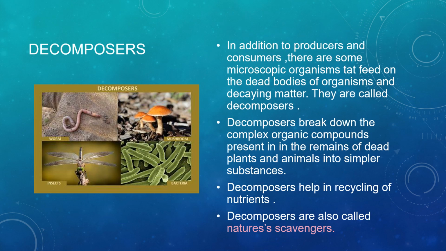Now, after the consumers, we come to decomposers. In addition to the producers and consumers, there are some microscopic organisms that feed on the dead bodies of organisms and the decaying organic matter. So they are called decomposers. Decomposers break down the complex organic compounds present in the remains of dead plants and animals into simpler substances.